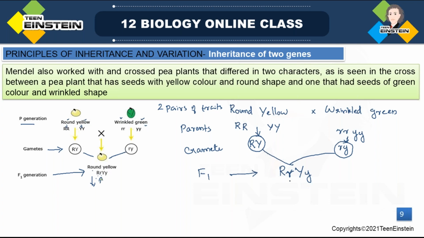But here you can see the dominant allele is present, for seed shape and for seed color. So definitely it will form round seed. And for seed color, the dominant allele is present, which is yellow. So round and yellow. What will be the phenotypic expression of this?